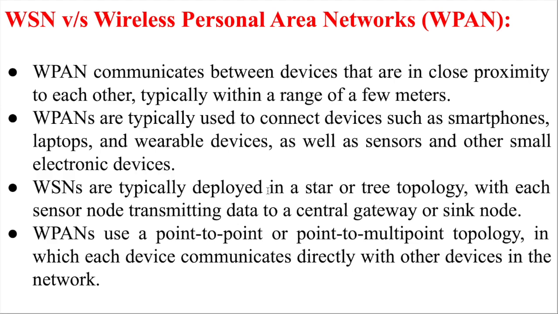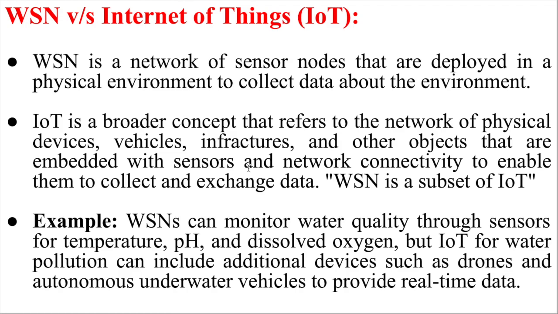And we have already seen the wireless sensor network's star and tree topology, where sensor nodes transmit the data. Wireless PAN uses a point-to-point or point-to-multipoint topology. That means the devices can connect one-to-one or one-to-many and can communicate directly. So usually a wireless PAN network is assumed inside a building, where a smart home or smart infrastructure is there. At that time we can focus on WPAN type of networks.